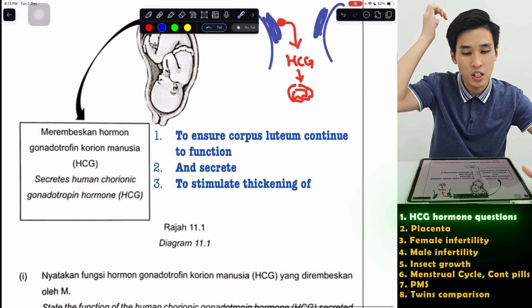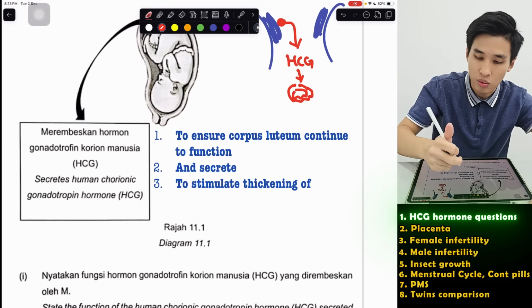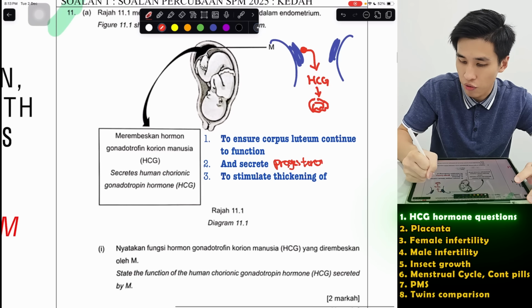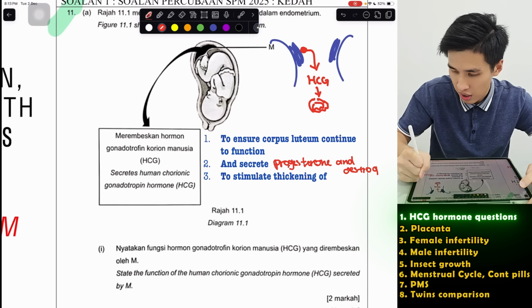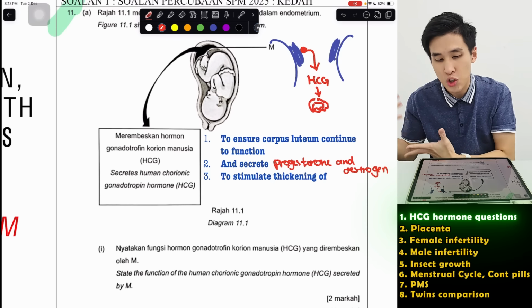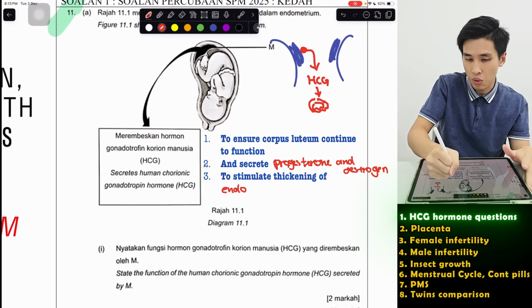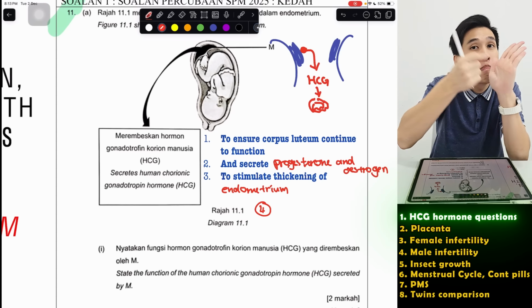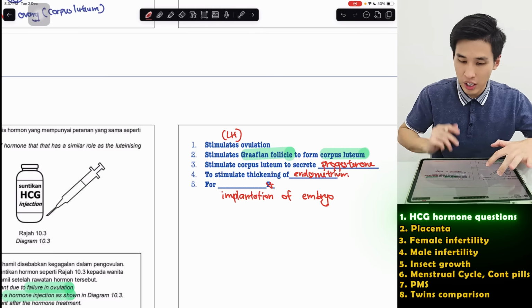So HCG, I've written here, is to ensure the corpus luteum continues to function. So explain, so that it will secrete progesterone, and also don't forget your estrogens. Okay, so these two hormones you mention, the function is to stimulate the thickening of the wall, the endometrium. Now, if they want you to explain even more, you can even say why the endometrium has to be thickened, it's because it's for implantation of the embryo. Okay, there's one more HCG question.